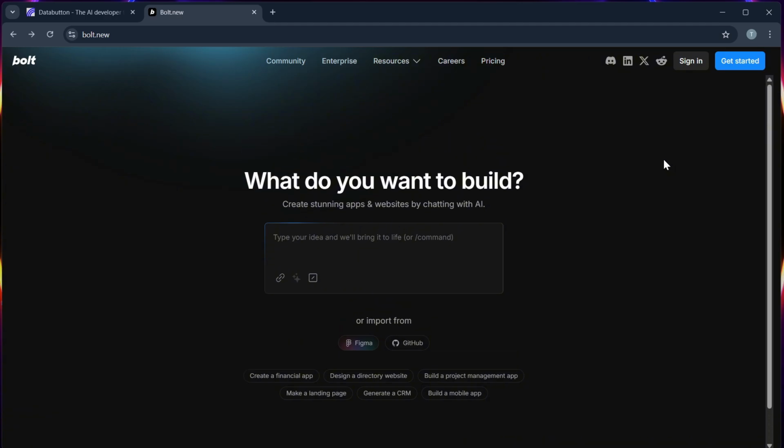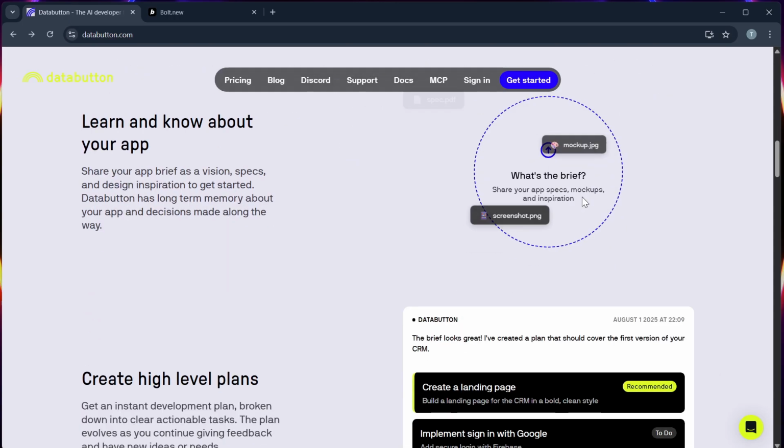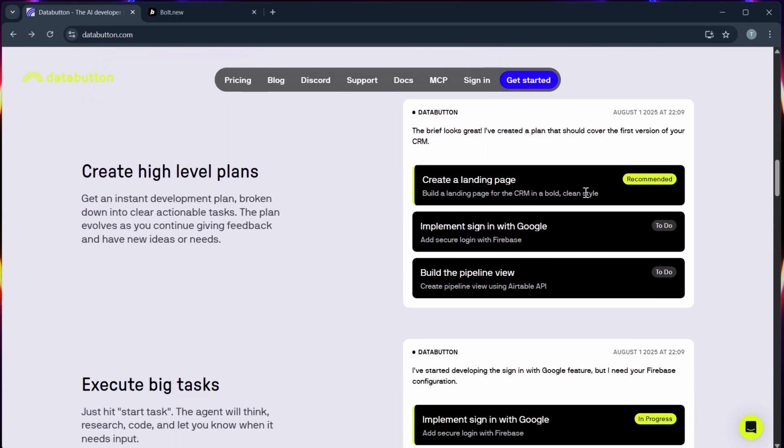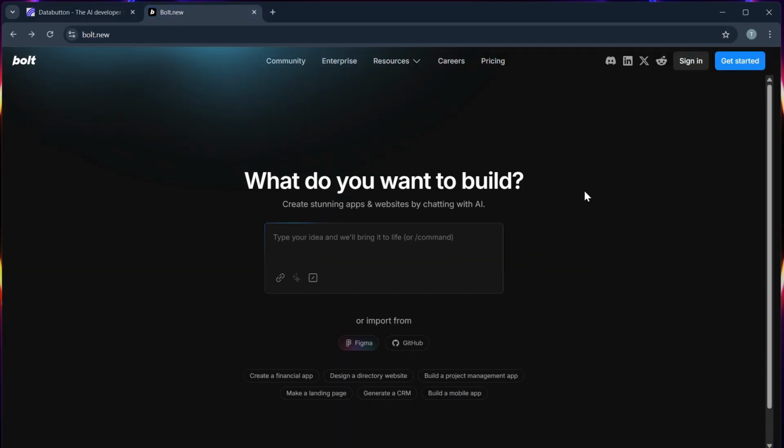Next is their user interface. Data Button offers a simple editor with Python and a drag and drop UI builder, while Bolt provides a sleek dashboard for chaining AI logic without touching any code.